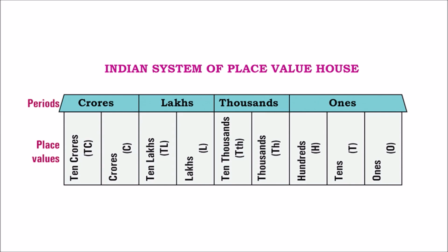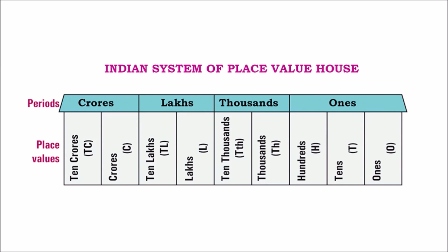If we go from the right side, on the extreme right you have ones, tens, hundreds, thousands, 10,000s, lakhs, 10 lakhs, crores, 10 crores. This is how the place values are in the Indian system. Right above the place values, can you see something called periods? A group of digits, a group of place values, are grouped together to form periods.